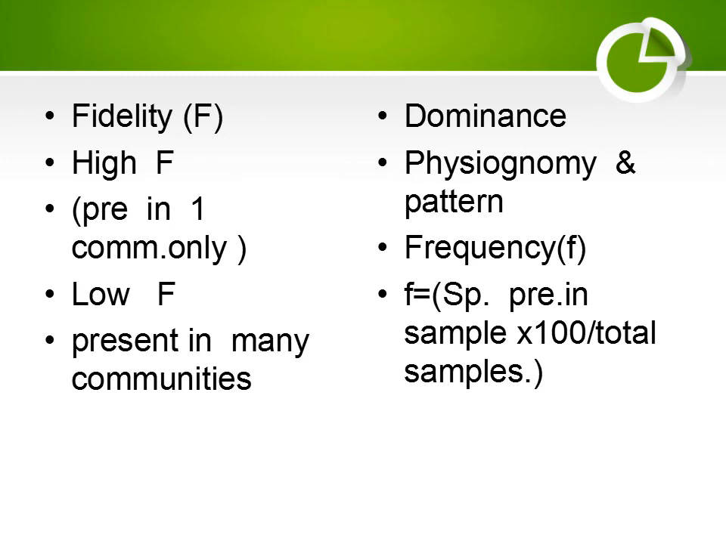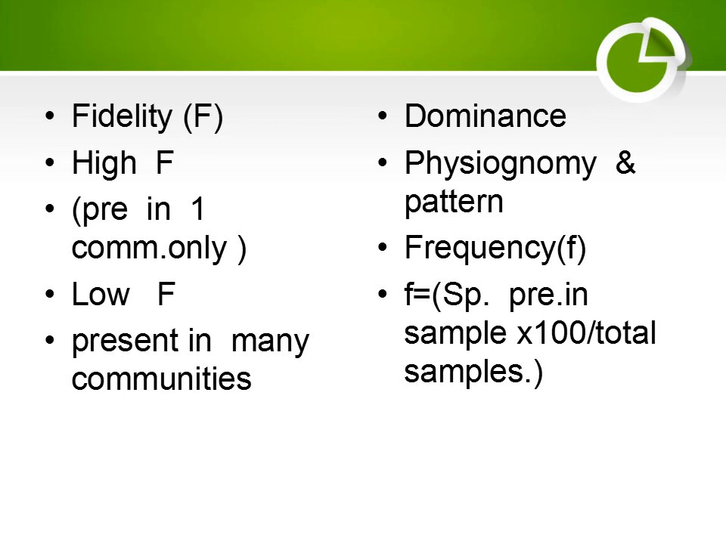Fidelity: high fidelity in a community means one species is present in that particular community only. It is not present in other communities, then it is known as high fidelity. Low fidelity: when that species is present in all nearby communities, then the fidelity will be low. Dominance: how many plants and animals are present in an area? The plant or animal which is present the most is known as the dominant species of that community. Physiognomy and pattern is the pattern of the community.